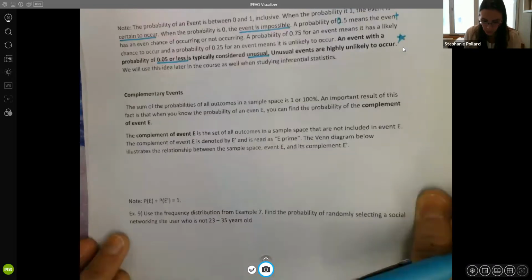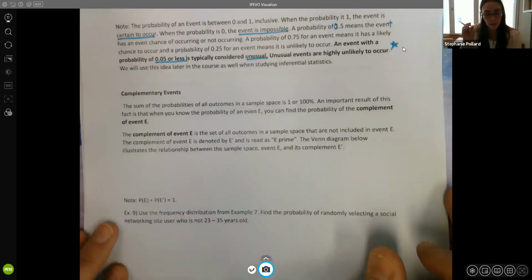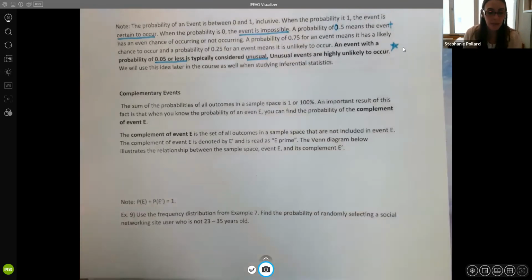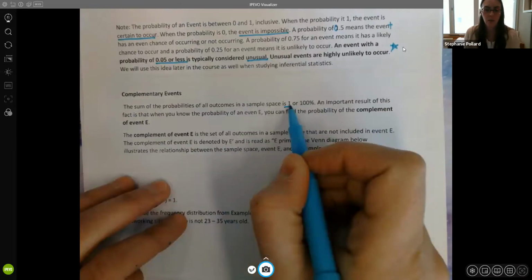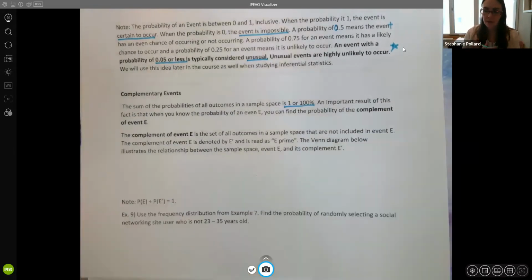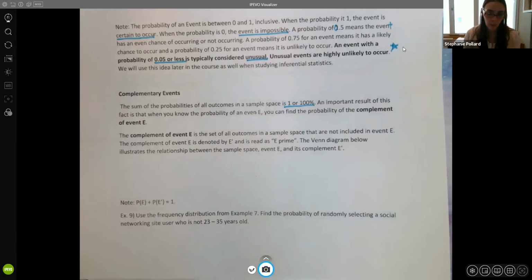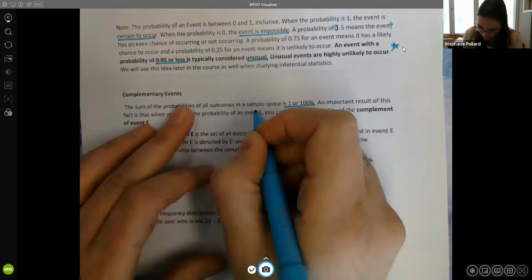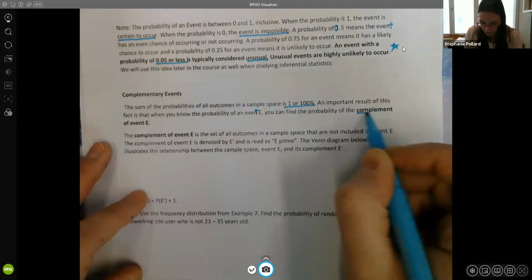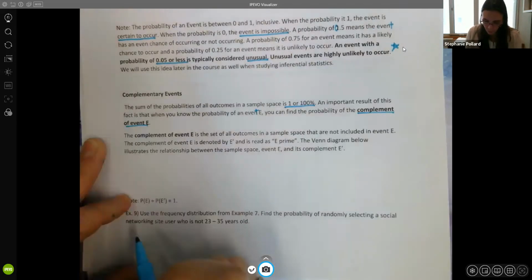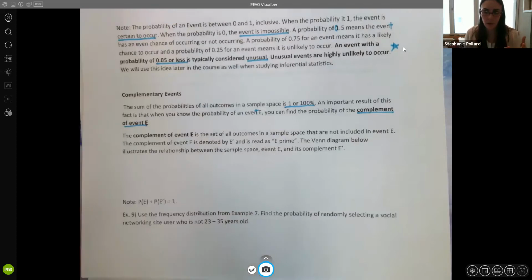Now we also have complementary events. So when we have probabilities, the sum of all outcomes in a sample space is 1 or 100%. So when we take the probabilities all together of every single possible outcome occurring, you should get 100%. An important result of this fact is that when you know the probability of an event, you can find the probability of its complement. So that's its opposite, or the event not occurring, sort of.